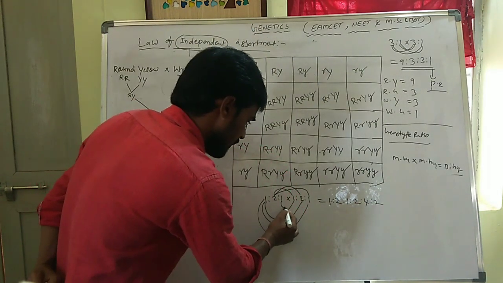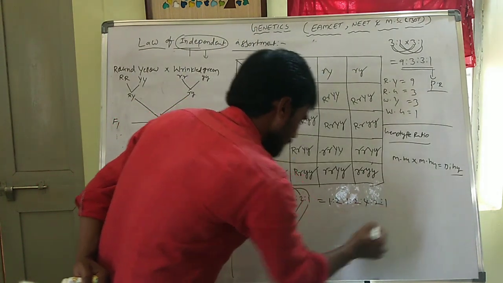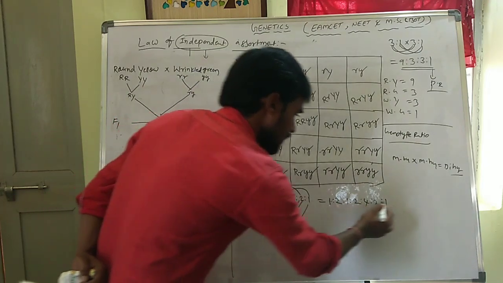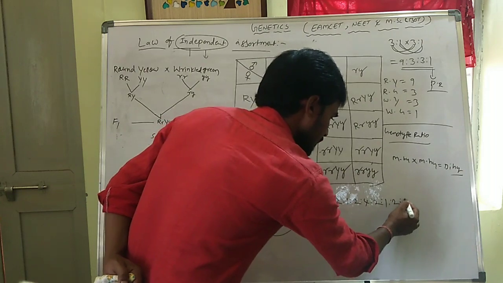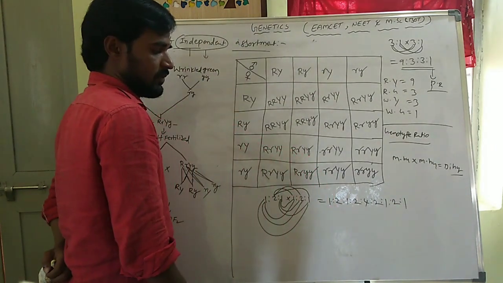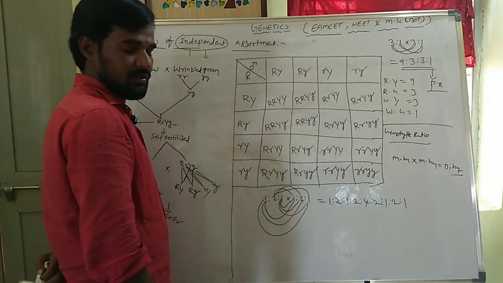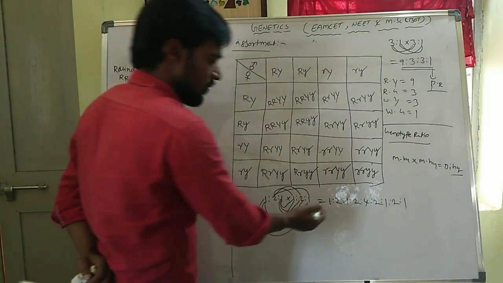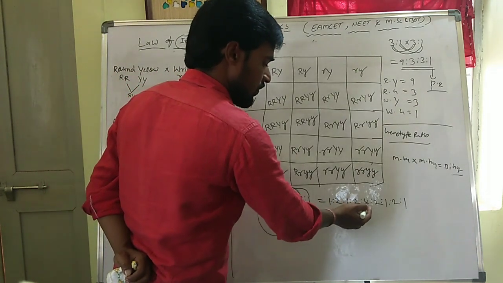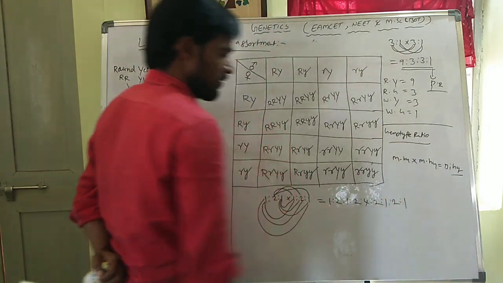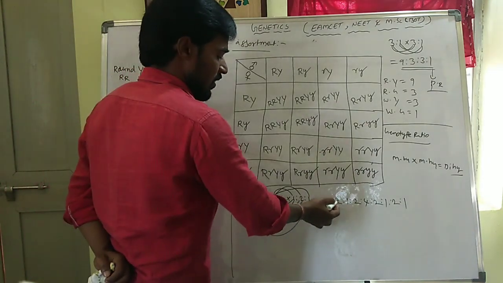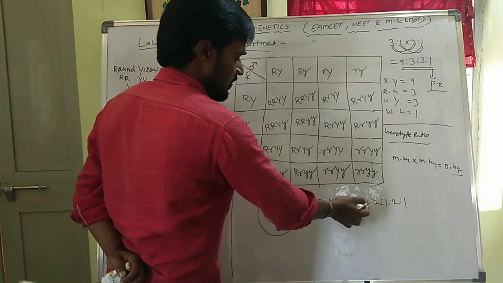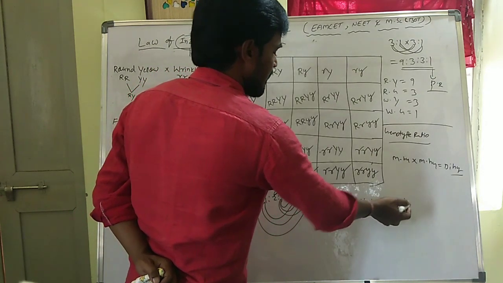Next, 1 1 is 1, 1 2 is 2, 1 1 is 1. This is the genotype ratio in a dihybrid cross: 1:2:1, 2:4:2, 1:2:1. So, what is 1, what is 2, what is 1, what is 2, what is 4, what is 2, what is 1, what is 2, what is 1.